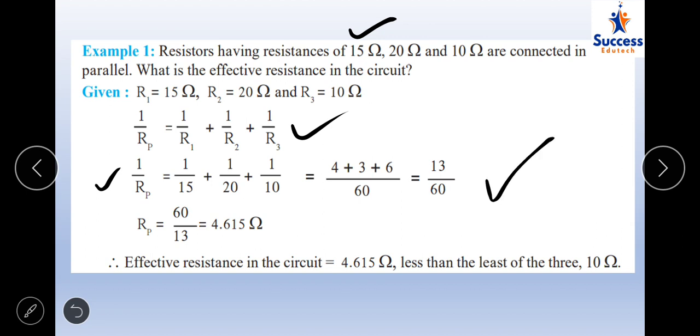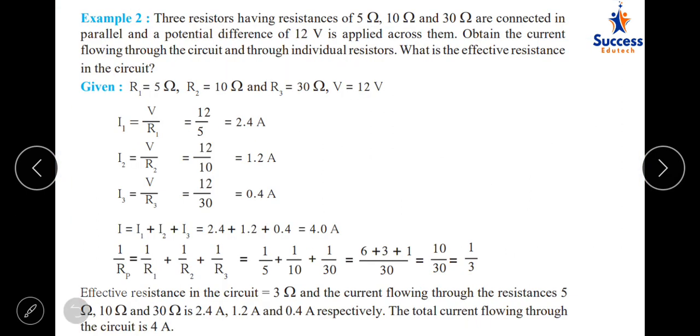To calculate Rp, you have to just make an inverse of it, that it is 60 by 13, and simply divide, you will get the value as 4.615. Now the example number 2: three resistors having resistance 5, 10 and 30 ohm are connected in parallel. Again we have the values of R1, R2, R3 and the potential difference as 12 volt. So easily you can calculate I1.